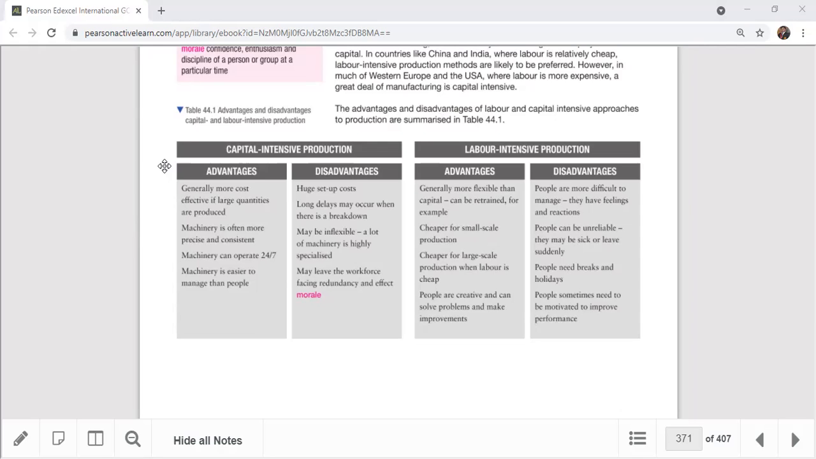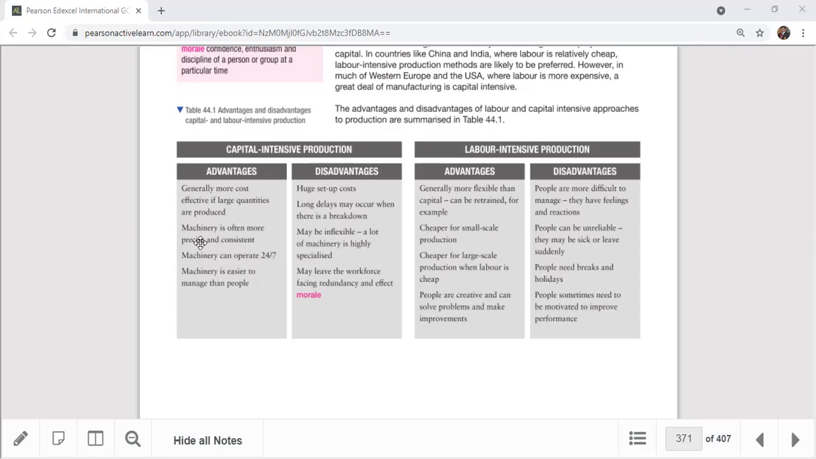Generally more cost effective if large quantities are produced. Machinery is often more precise and consistent. Machinery can operate 24/7. Machinery is easier to manage than people. So this is generally the most cost effective thing, machines, and also more precise and consistent, very accurate. Like if you use 3D printing and other graphic machines, everything like printing machines,